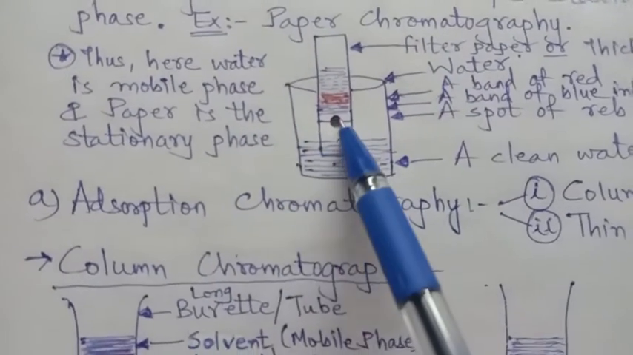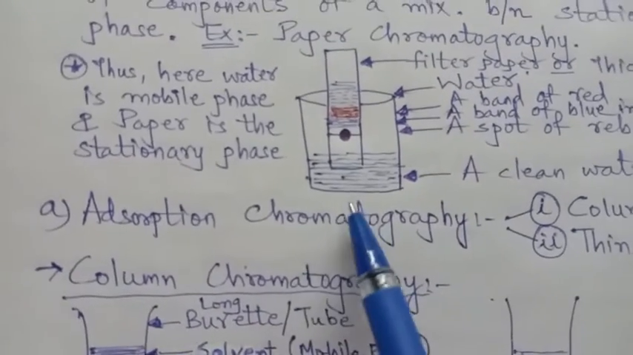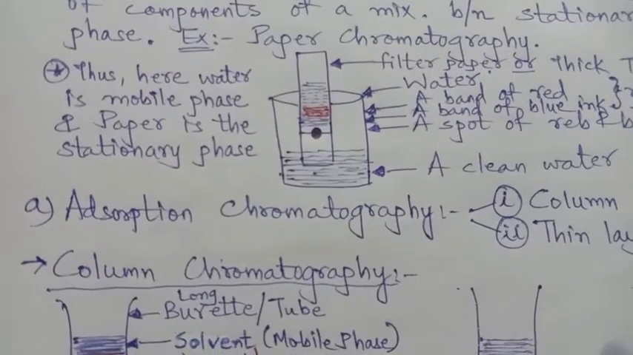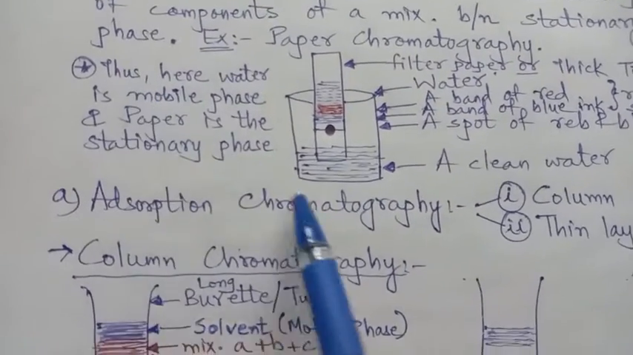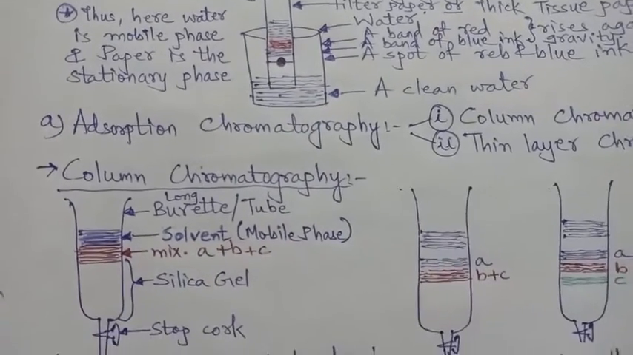Whatever is present in the blood, it will be separated here. This is the simplest one, right? There are different methods, but one we are going to discuss. So here, water is the mobile phase and paper is the stationary phase.